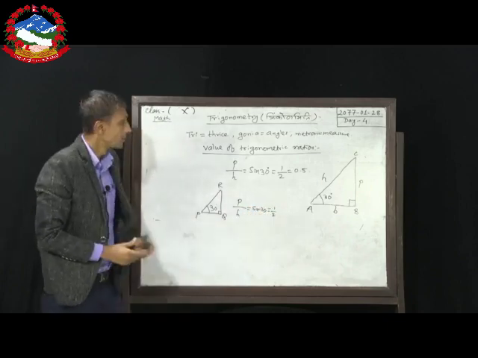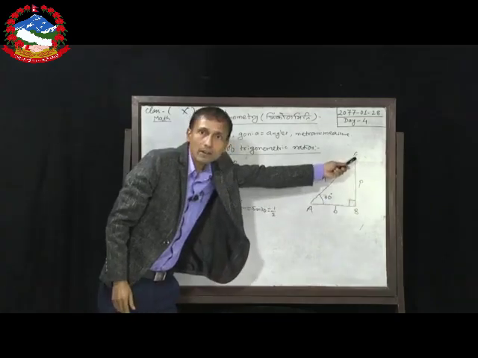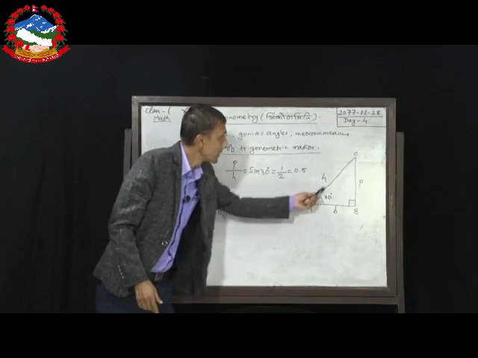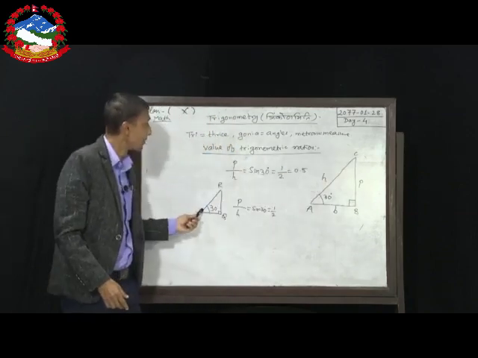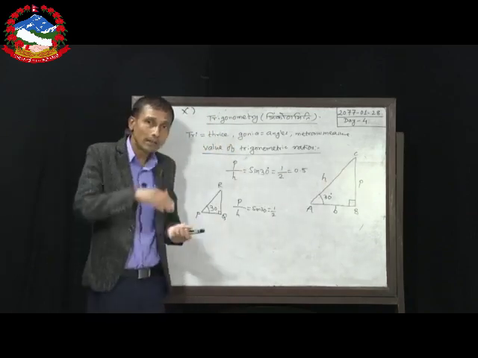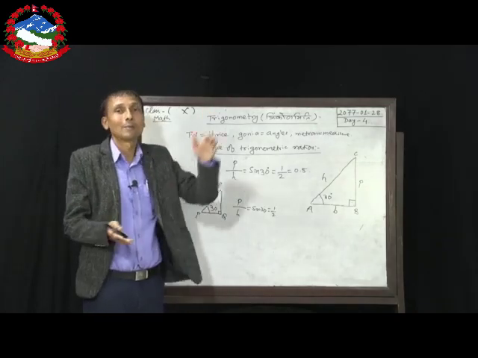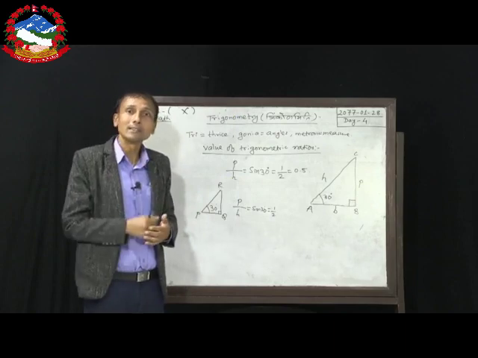How does it happen? Here perpendicular is a little bit longer in comparison to this. So, at the same rate, hypotenuse is also a little bit longer in comparison to this. So, if perpendicular is short, hypotenuse also will be short. If perpendicular is long, hypotenuse also will be long, but the ratio remains the same.